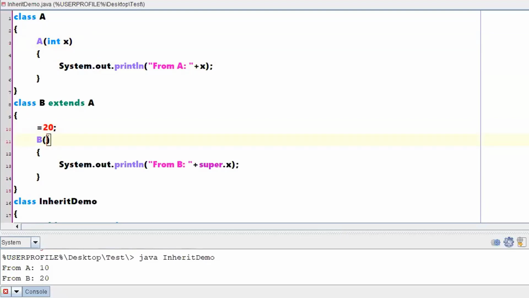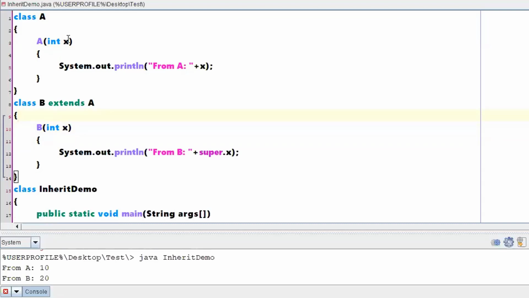Copied, pasted here. Now don't ask me that this is an int x and this is an int x. These are with respect to those particular scopes. Those are nothing but local variables for that particular constructor. If it is confusing for you, let me take this as int x and this one as int y.